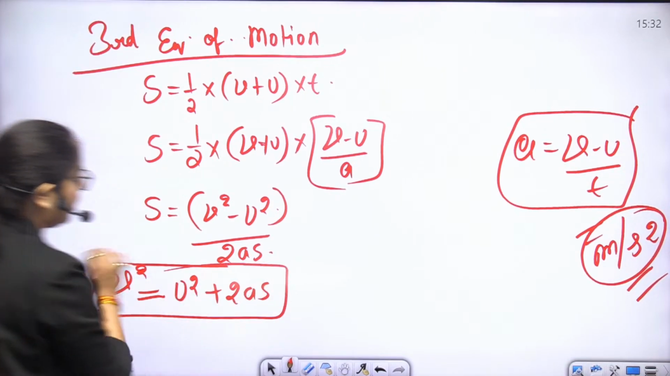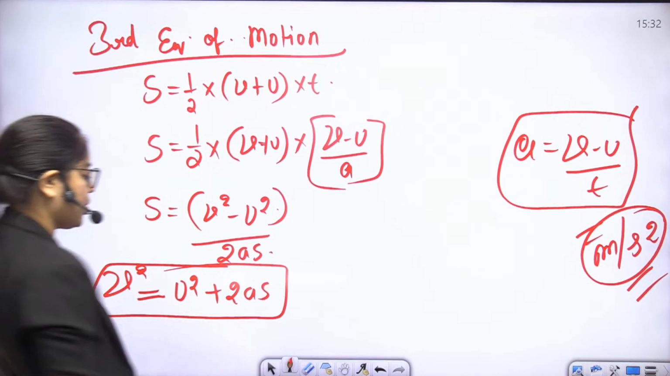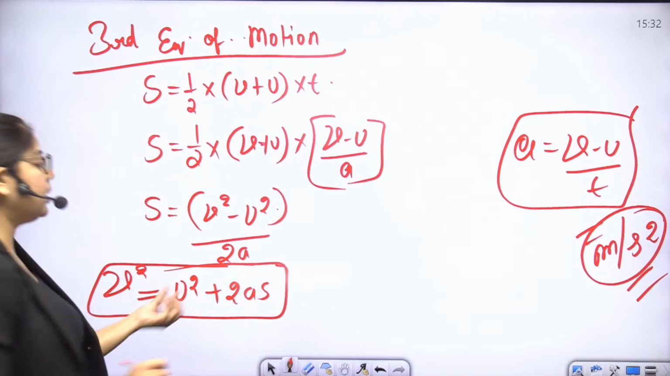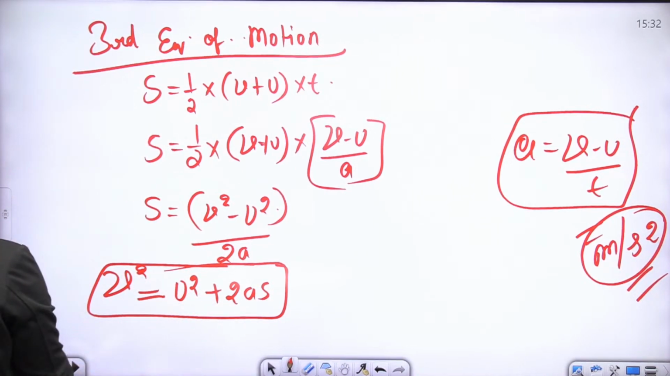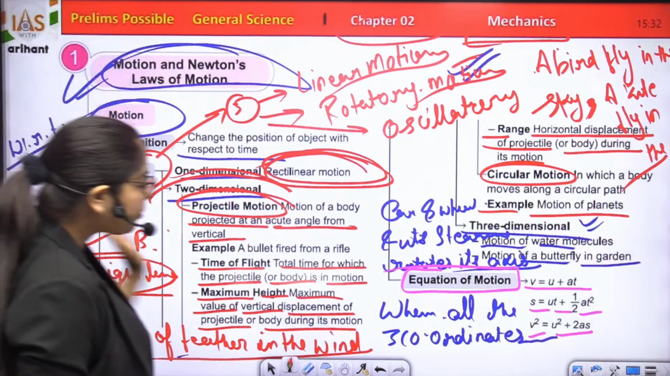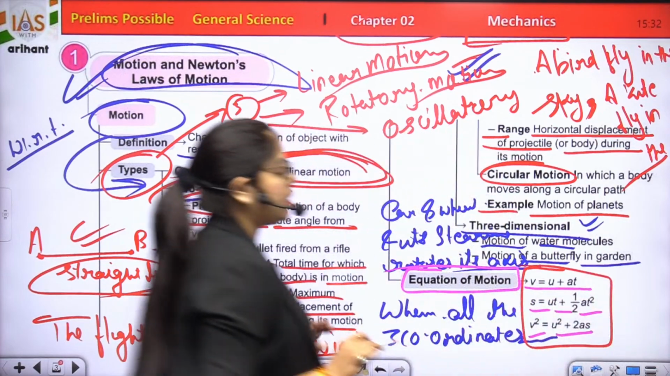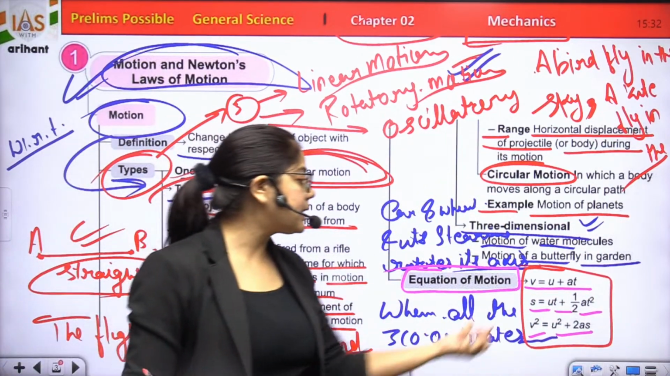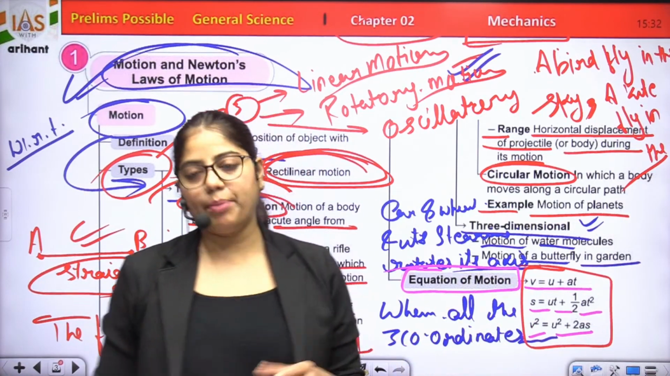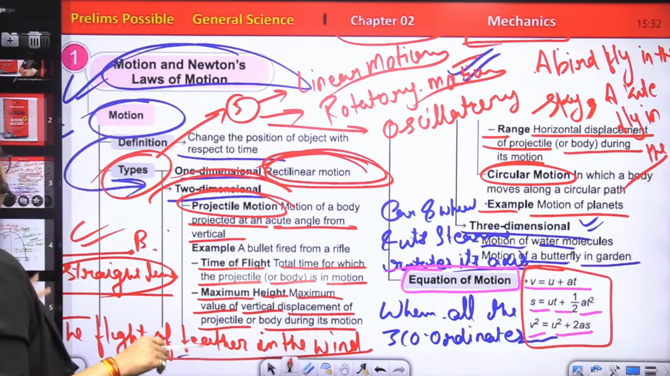This is the third equation of motion. Clear? So come to our first slide, equation of motion. We have given here three equations of motion, and we have discussed all these equations, how we get these equations, by the VT graph.